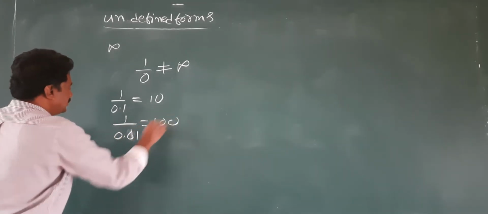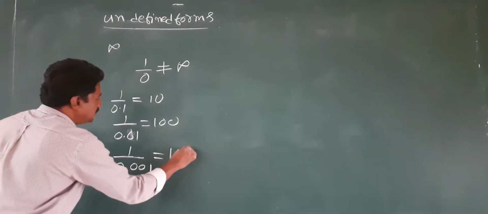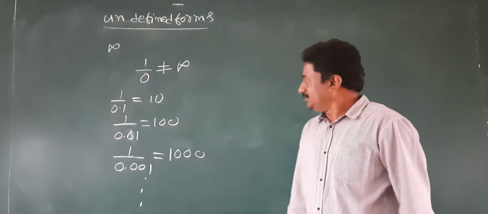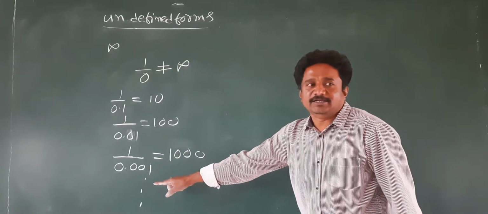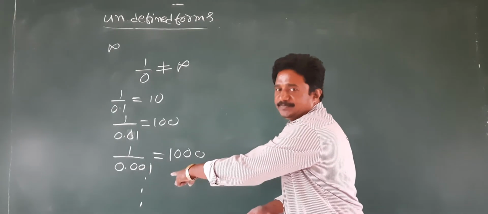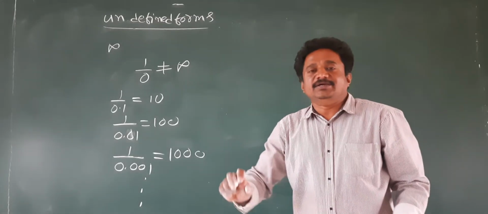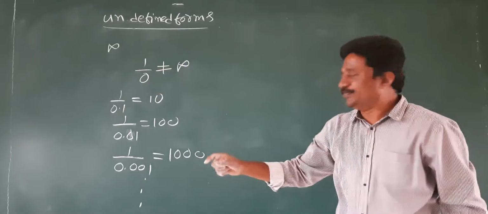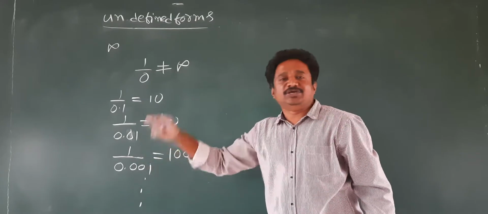0.01, it is 100. So 1 by 0.001, it is 1000. You continue like that. If I continue like that, at the end, keep on decreasing the denominator. You decrease that to an extent whose size is almost equal to 0. You decrease this denominator number almost equal to 0.